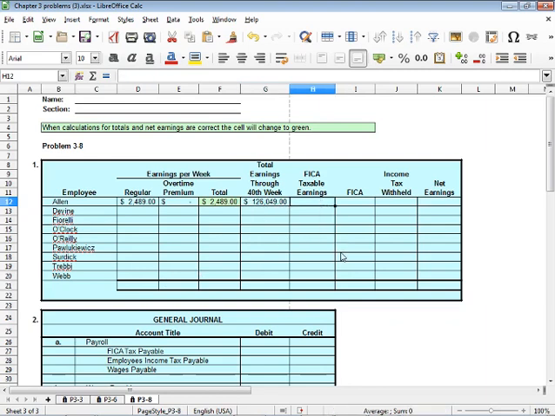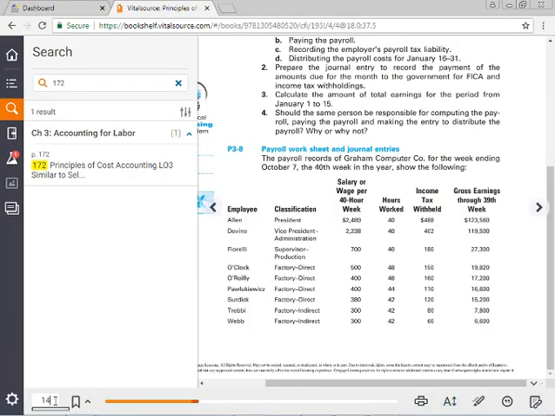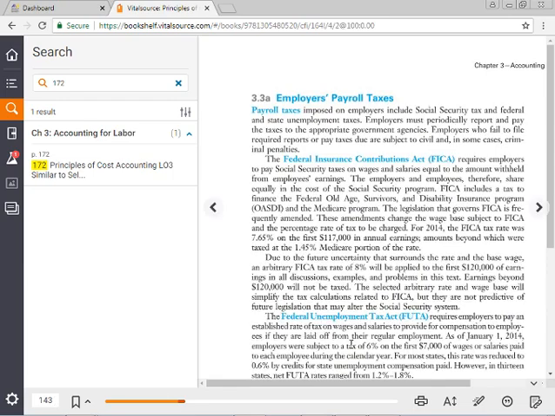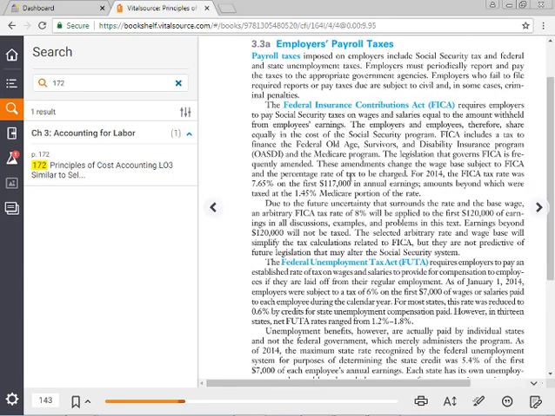Now, what is his FICA taxable earnings? This is where we go into the book and we go back to page 143. On page 143, it talks about FICA, and it tells us that due to the future uncertainty that surrounds the rate and the base rate, an arbitrary FICA tax rate of 8% will be applied to the first $120,000 of earnings on all discussions, examples, and problems in this text.